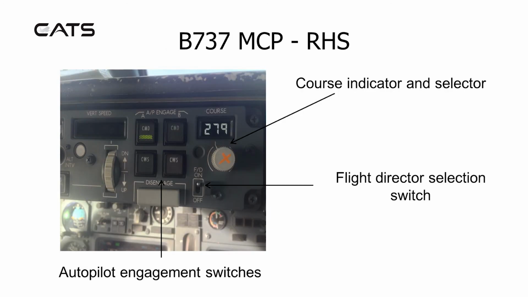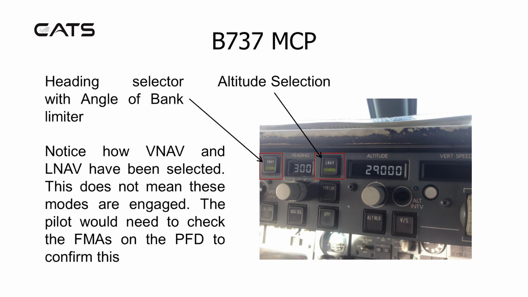Here are the autopilot engagement switches, the course indicator and selector, and the flight director selection switch. Here are more items on the mode control panel. Altitude selection, heading selector with angle of bank limiter. Notice how VNAV and LNAV have been selected. This does not mean these modes are engaged. The pilot would need to check the FMAs, flight mode annunciators, on the primary flight display to confirm this.